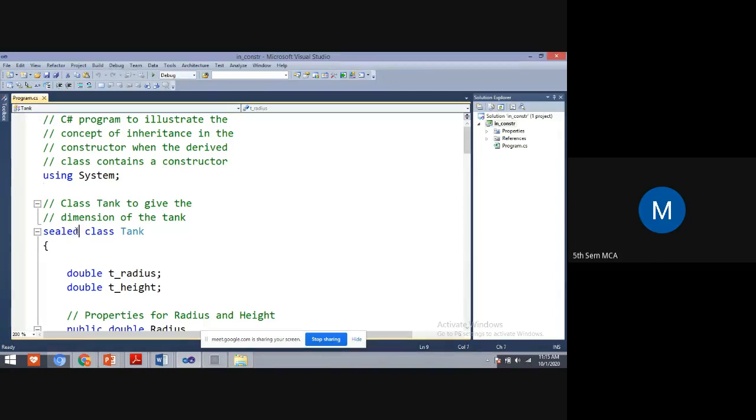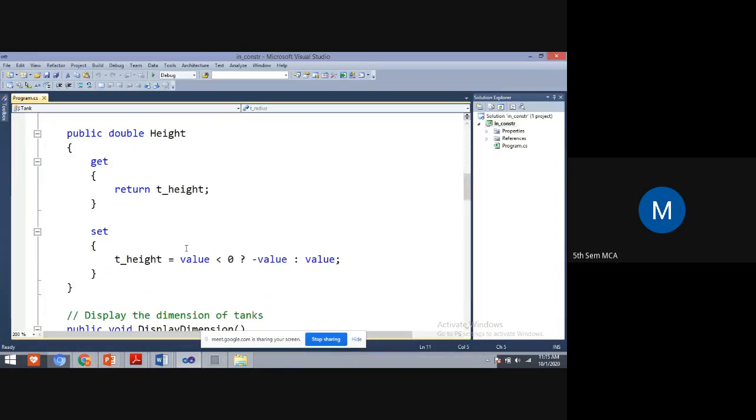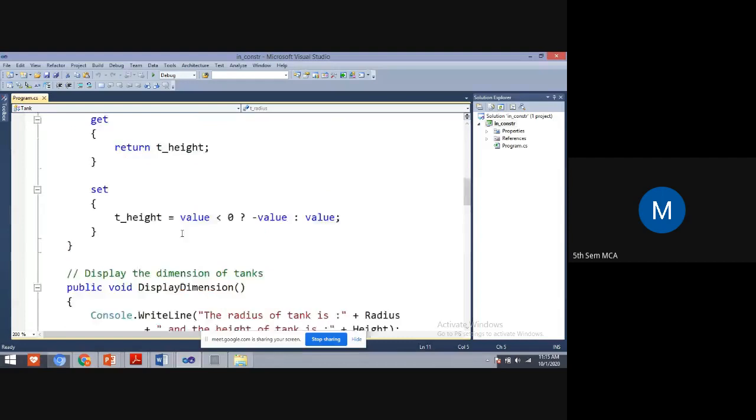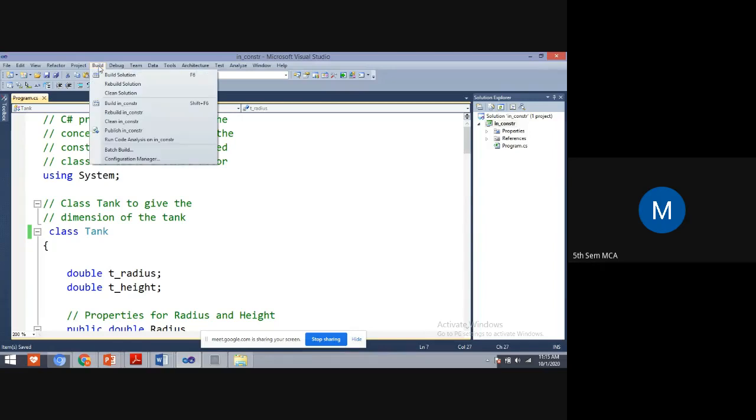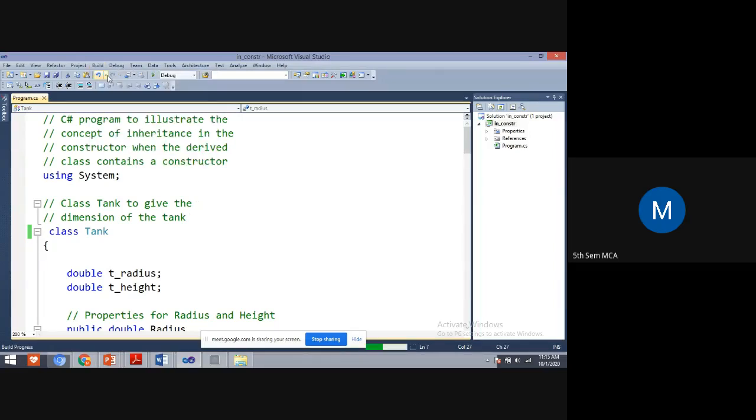See here, the same example I executed in yesterday's class. I'll run the program now. Yes, students, before you run any program, you need to compile the program. That is, go to Build Solution, or you have the shortcut key F6. If you press F6, your program will be compiled.